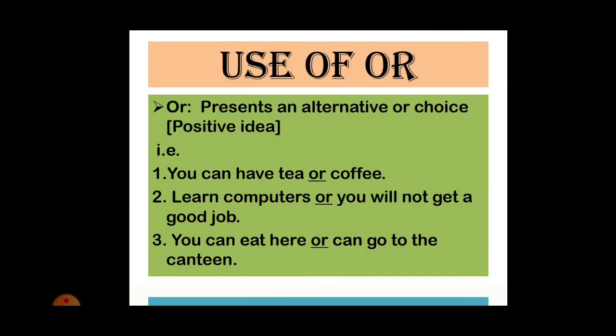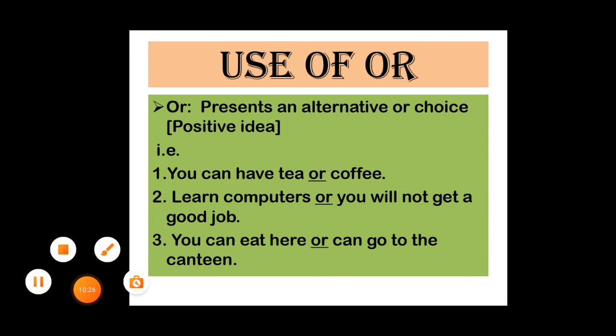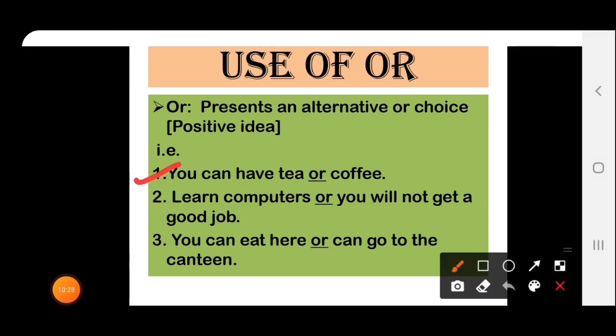Now, next is "or". "Or" presents an alternative or choice for positive idea, as "nor" shows negative idea, "or" shows positive idea. How? See the examples. First is, you can have tea or coffee.